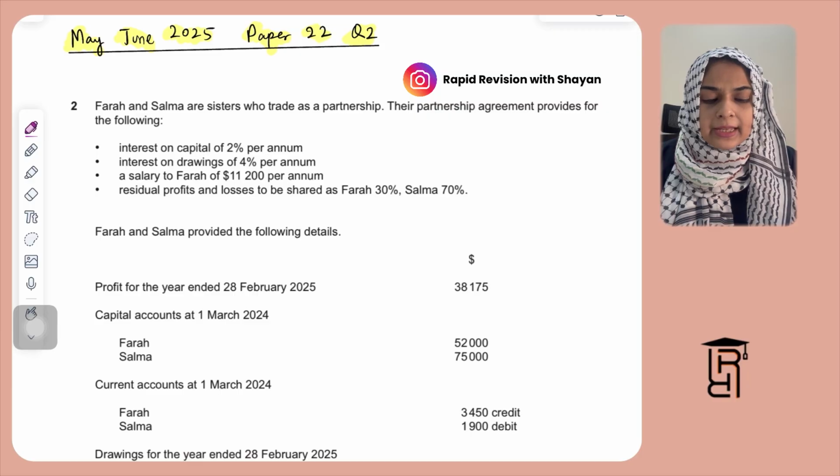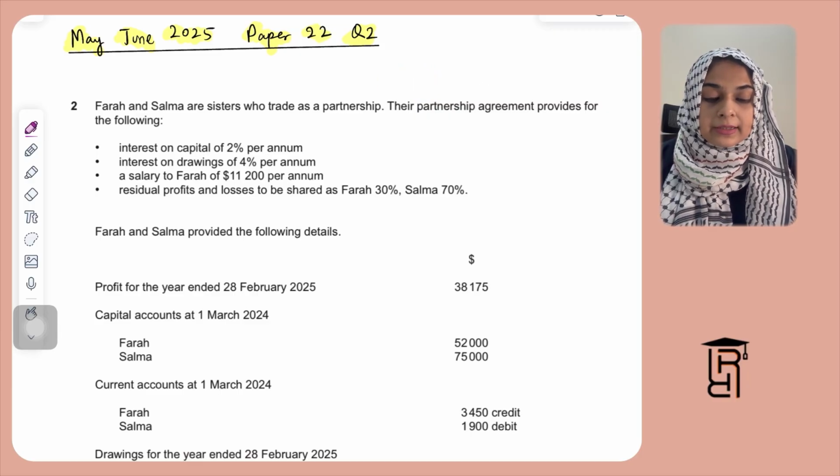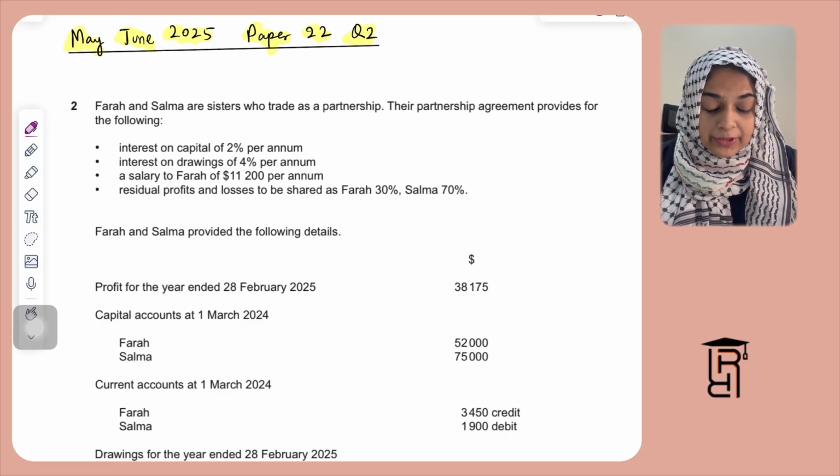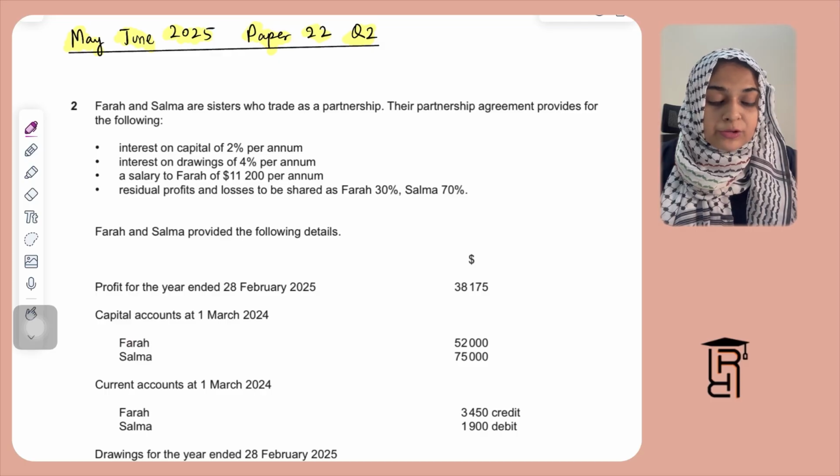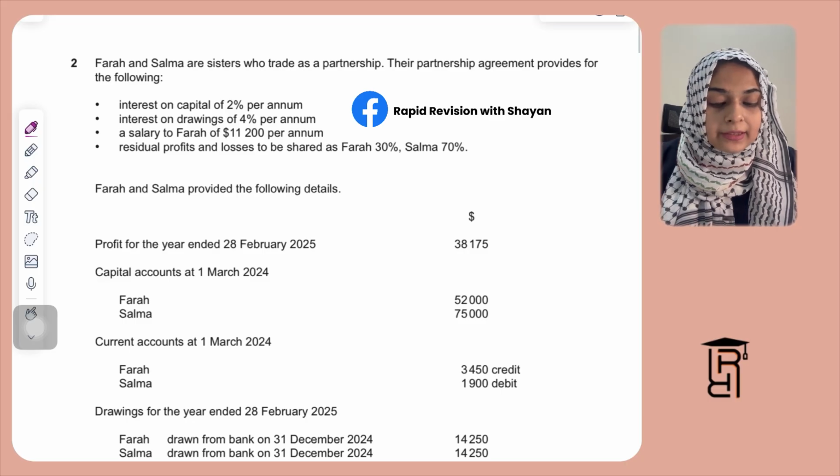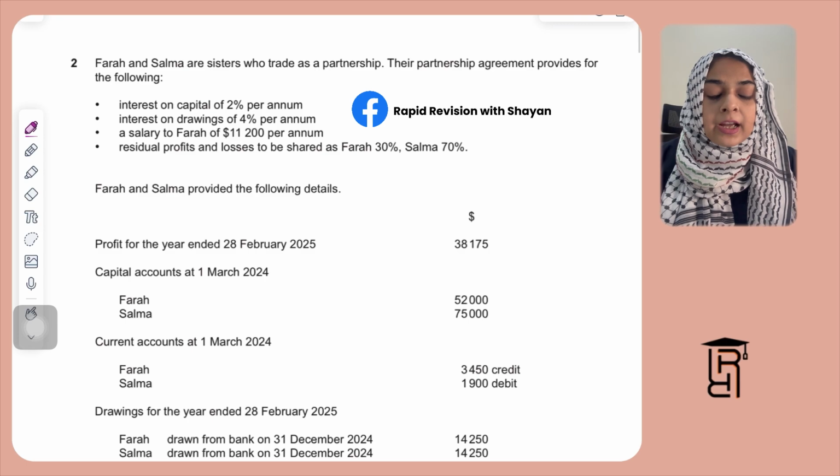The question here says, Farah and Salma are sisters who trade as a partnership. Their partnership agreement provides for the following: interest on capital 2% per annum, interest on drawings 4% per annum, a salary to Farah of 11,200 per annum, residual profits and losses to be shared as 30% for Farah and 70% for Salma. Then they're saying Farah and Salma provided the following details: the revenue profit for the year ended 28th